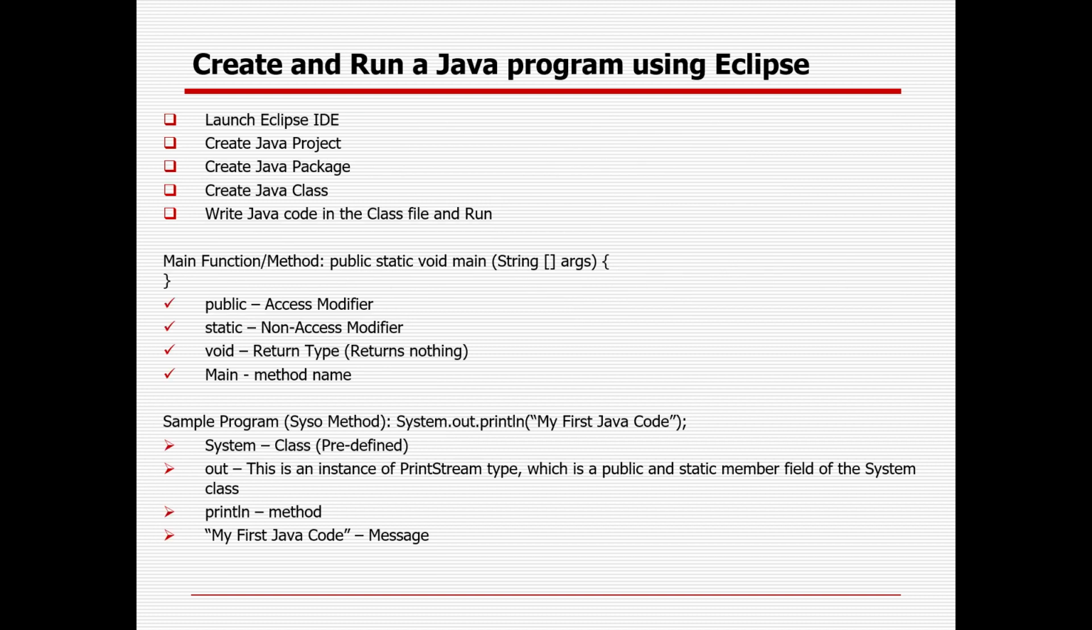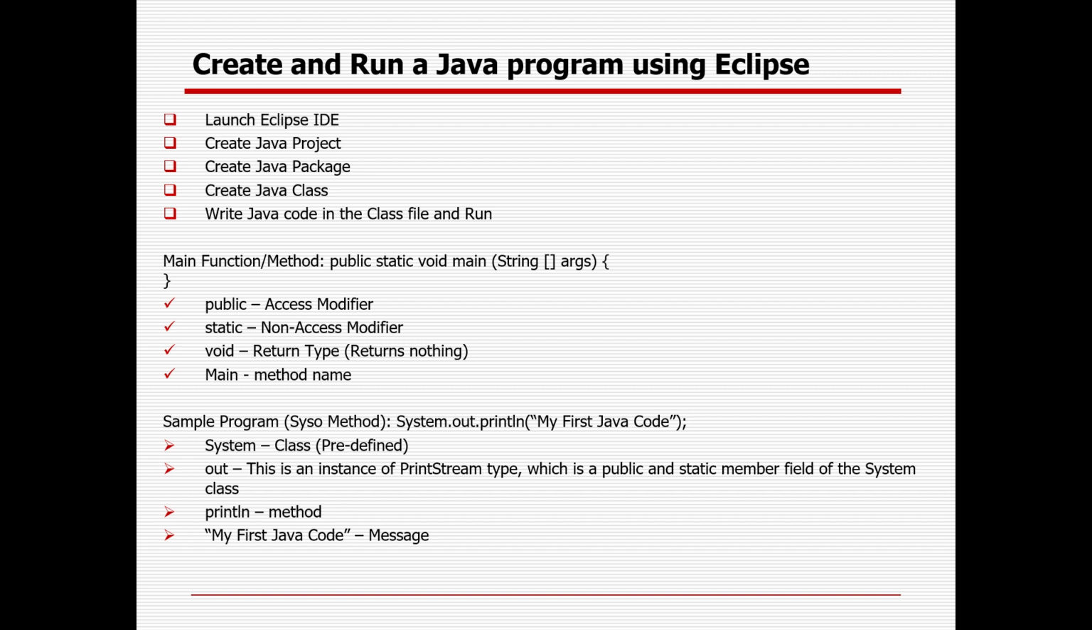Okay. So initially, this is pretty much the pattern of how it works on creating and running a Java program using Eclipse. First, we launch Eclipse, and we create a project. We create a package and class, and then we write our code in the class file to run, right? Can you explain why it is important to create a package?